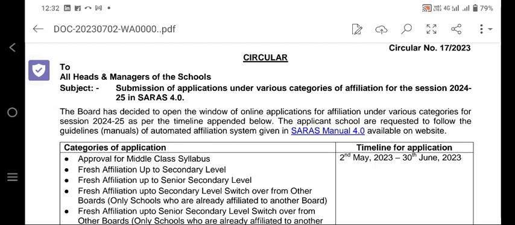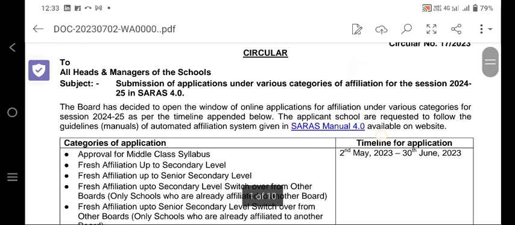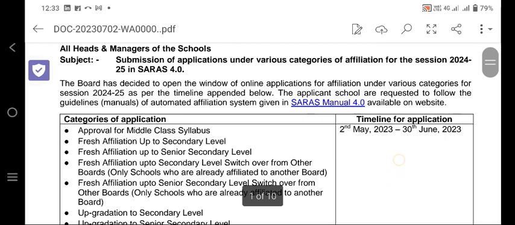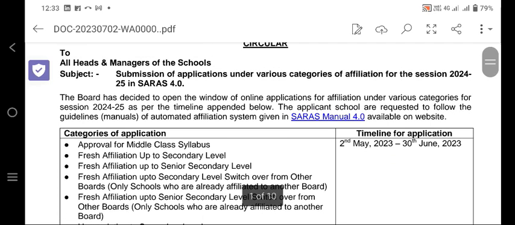Good afternoon, everyone. Today, I'm going to discuss an important circular. It was circulated on 28th April regarding the submission of applications for affiliation for 2024-25. It is a very important circular because so many things have been described by the CBSE. So I'm going through the circular.